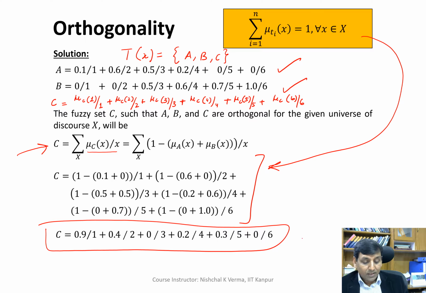So given that a term set Tx comprises the fuzzy sets or linguistic values A, B and C, and if A and B are given, C can be computed if Tx is orthogonal.